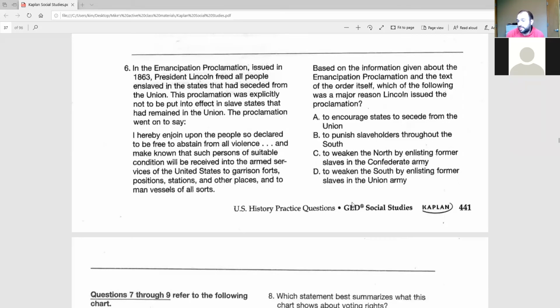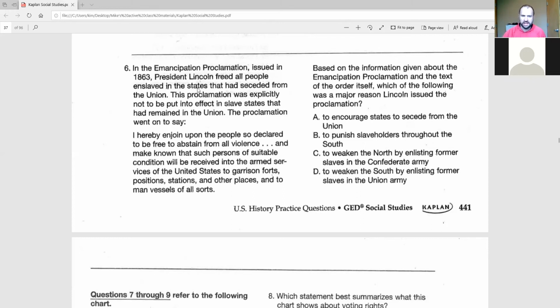B is probably something that, even though he doesn't come right out and say it, he does want to punish slaveholders throughout the South. But is that really the main reason? The main reason, especially because the quote from the proclamation really talks about what? It talks about telling slaves that they are now free and that they have a place in the Union Army to fight against the Confederacy.